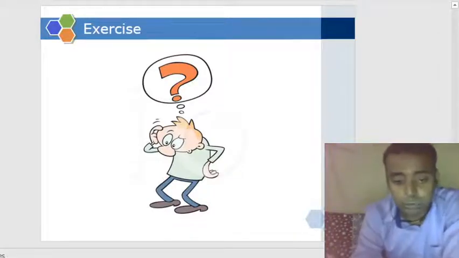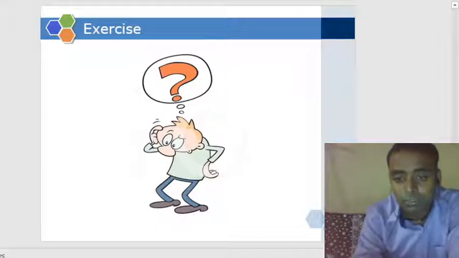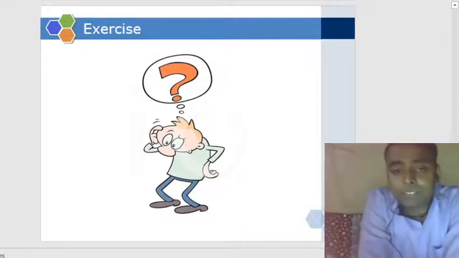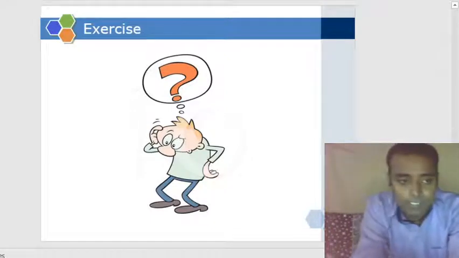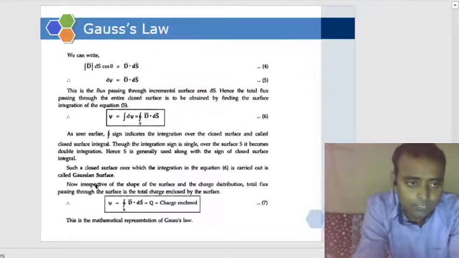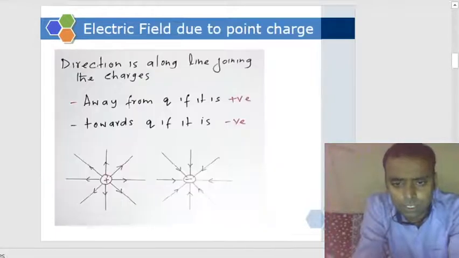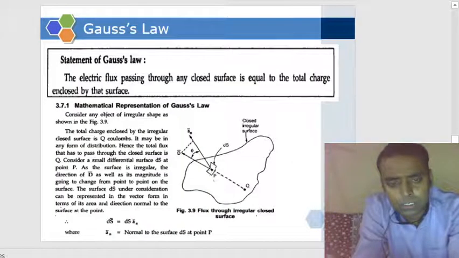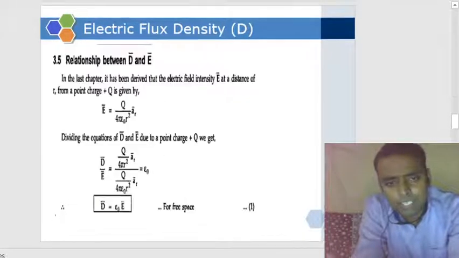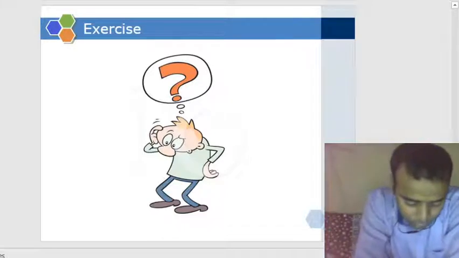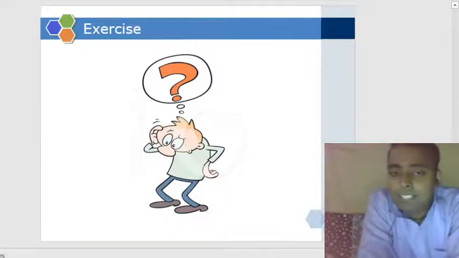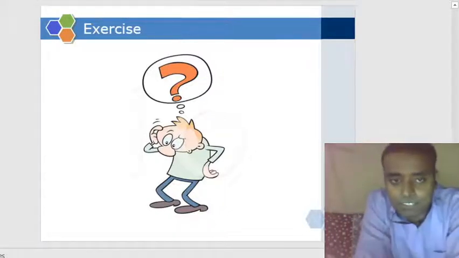Okay, now comes your exercise. The exercise for today: just calculate the electric flux density D for a line charge and a surface charge.